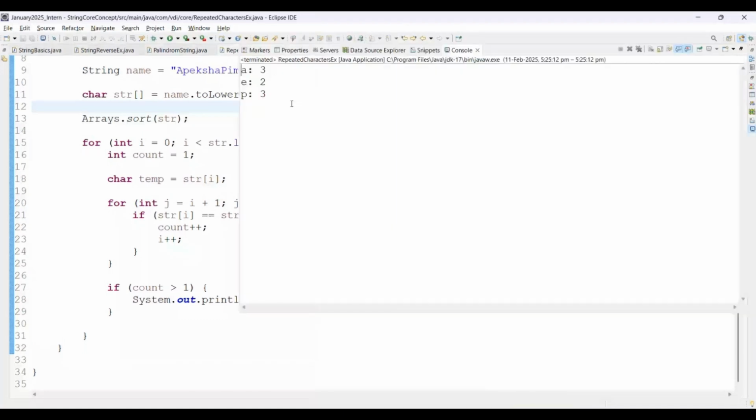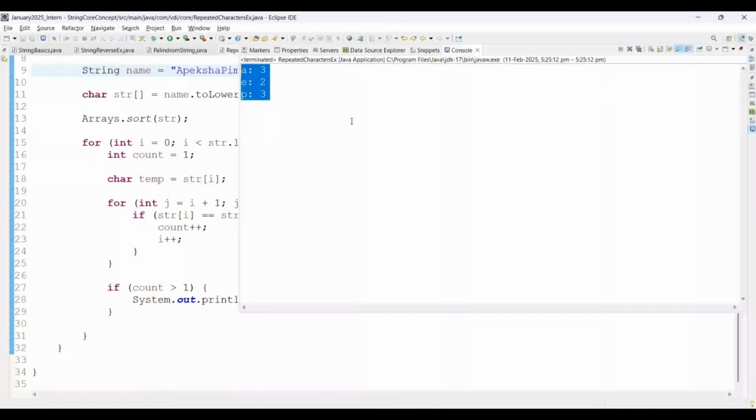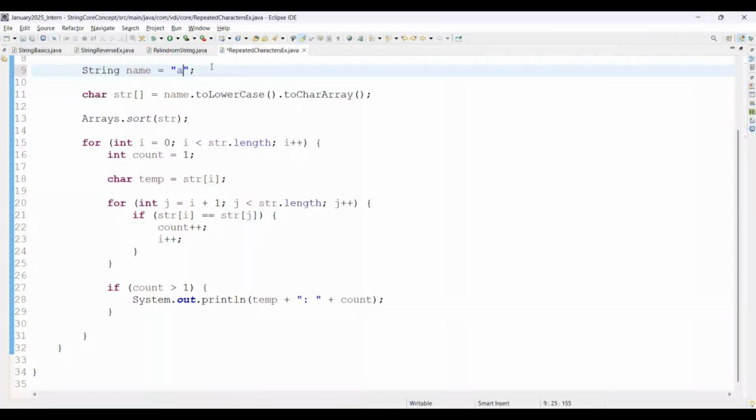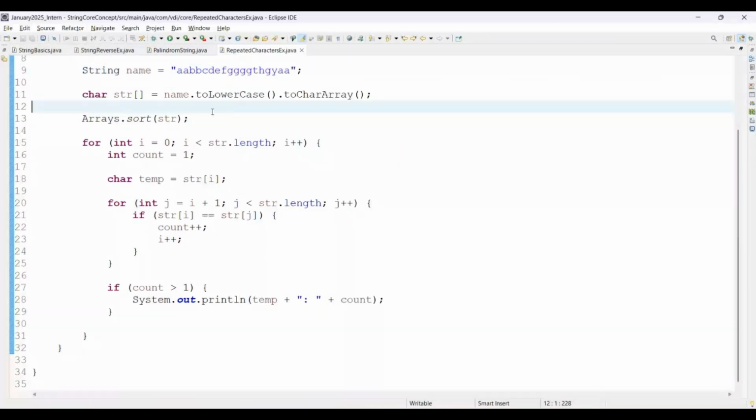See on screen, A three times is available there, right? Okay. And this one also A. It means whatever output is coming, this is perfect. Then you can pass any input. Suppose I am passing here AA, BB, CD, E, F, GG, T, H, G, Y. Again I am passing A. Then accordingly, whatever input you are giving, it will give us the output accordingly. See on screen, whatever repeated characters are available there, right? Yes. I hope you got the clarity here on how this program works internally.